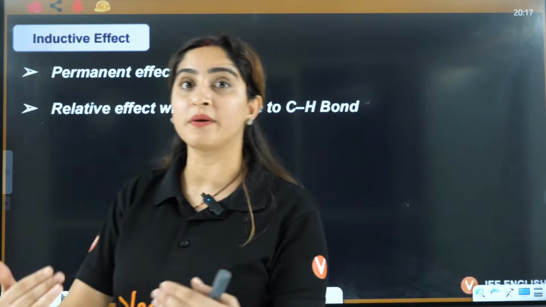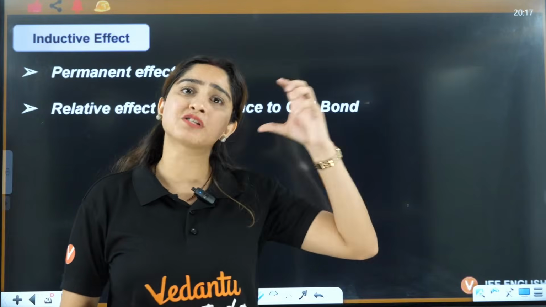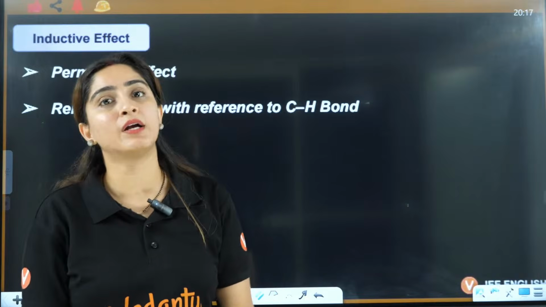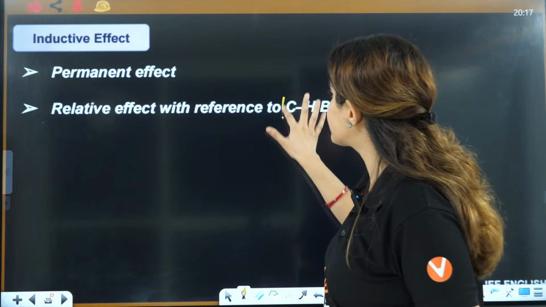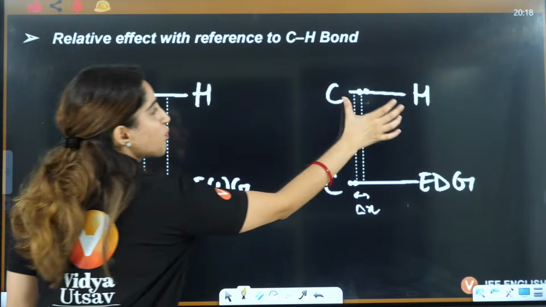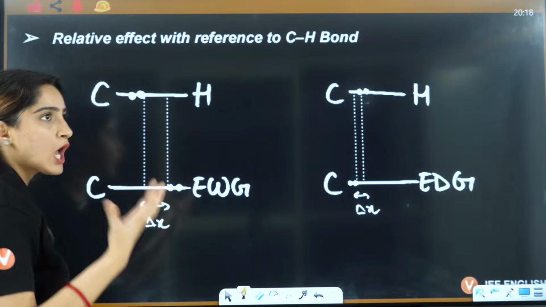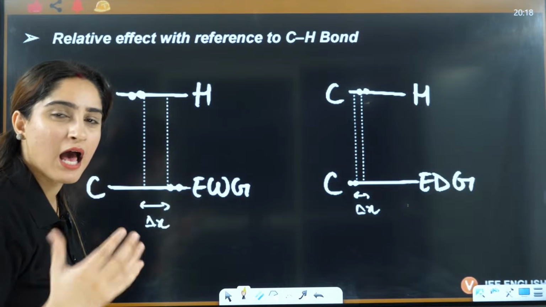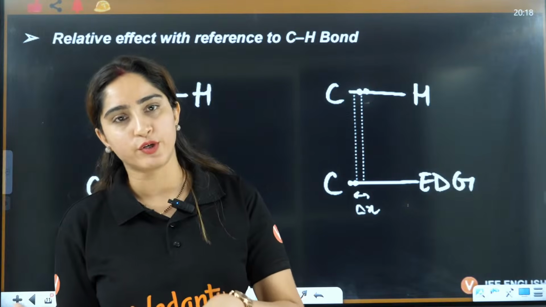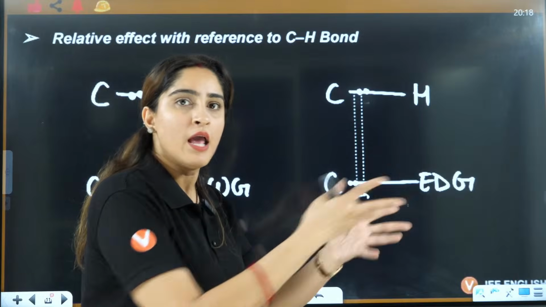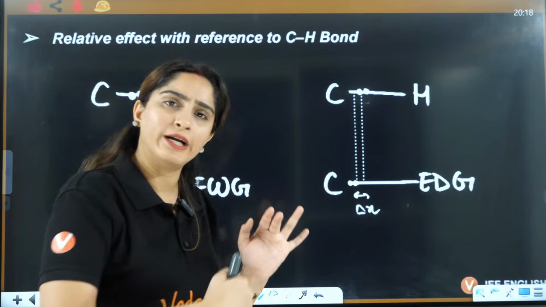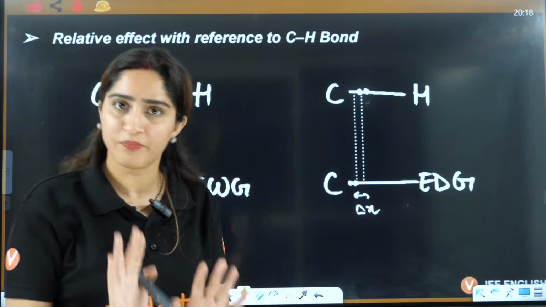Now just like in electrochemistry, we studied that with respect to the standard hydrogen electrode, other electrode potentials will be measured, right? Similarly, we'll discuss that the reference is the CH bond. Now taking the CH bond as the reference, we'll talk about how these effects are going to change, right? So there is one electron donating and one electron withdrawing. Electron donating is who is donating the electron. Electron withdrawing is who is pulling the electrons towards itself, right? Donating means to donate, withdrawing means to withdraw, right?